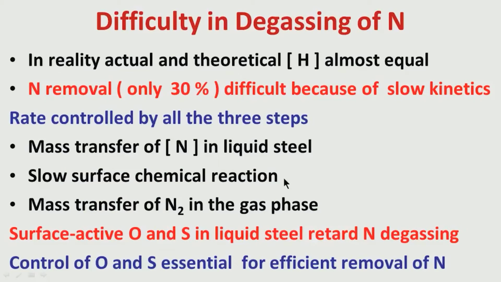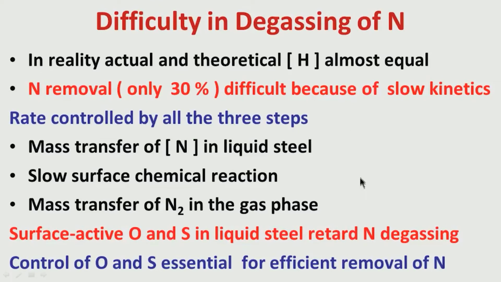After that, whenever atomic nitrogen is forming gaseous nitrogen, the mass transfer of nitrogen in the gas phase is also another step. If it remains at the interface, then the reaction will be slower, further reaction is difficult. So, this must get removed, there has to be a mass transfer.